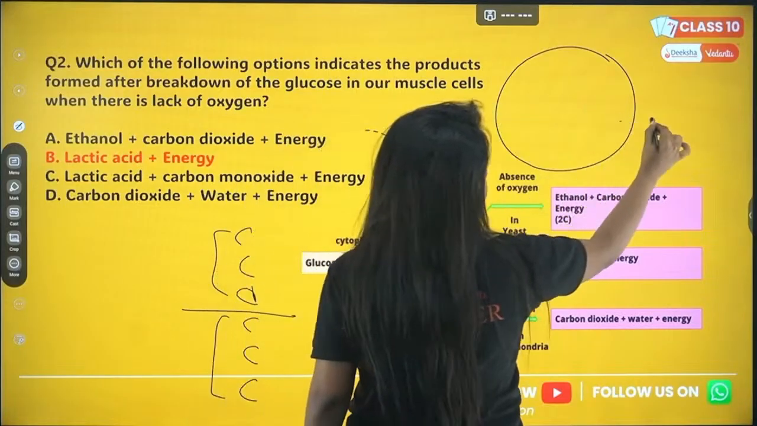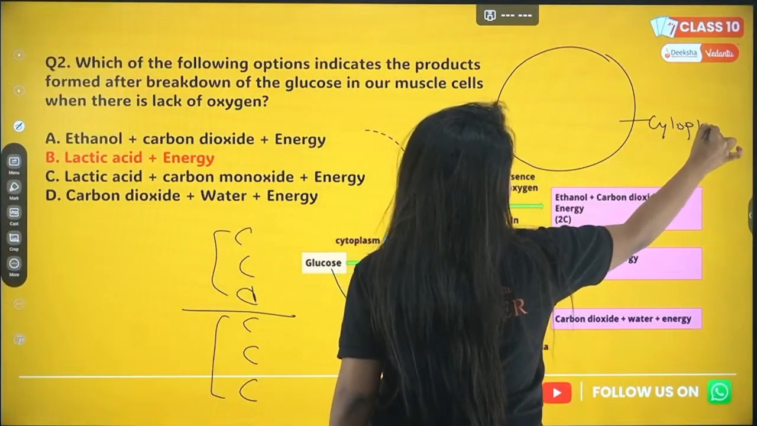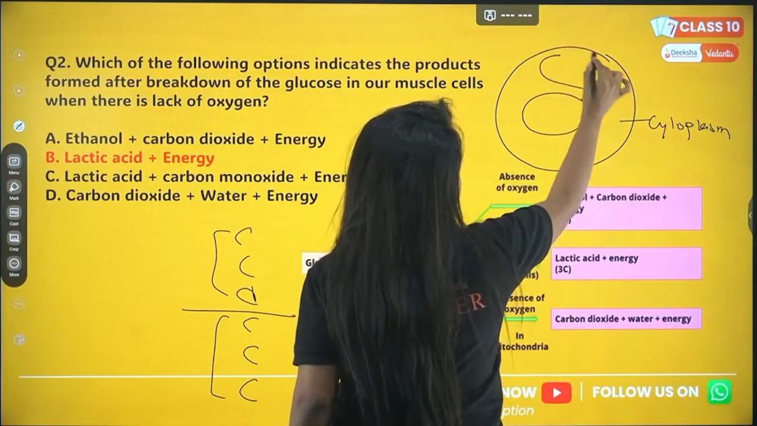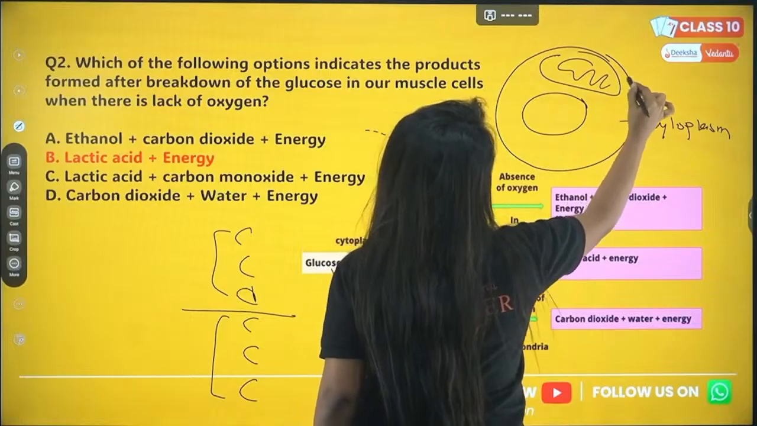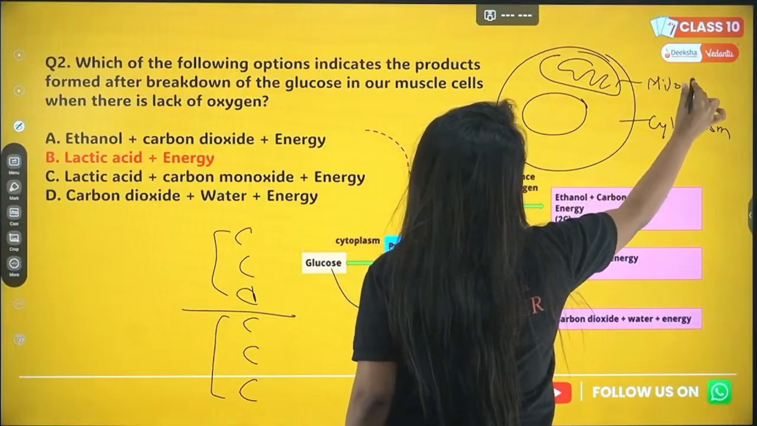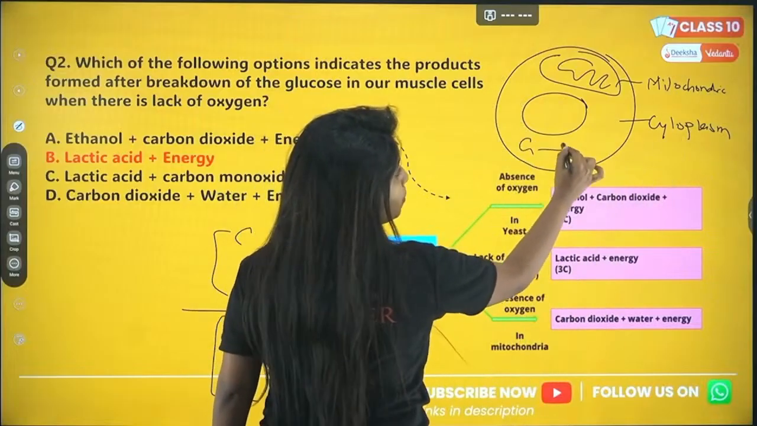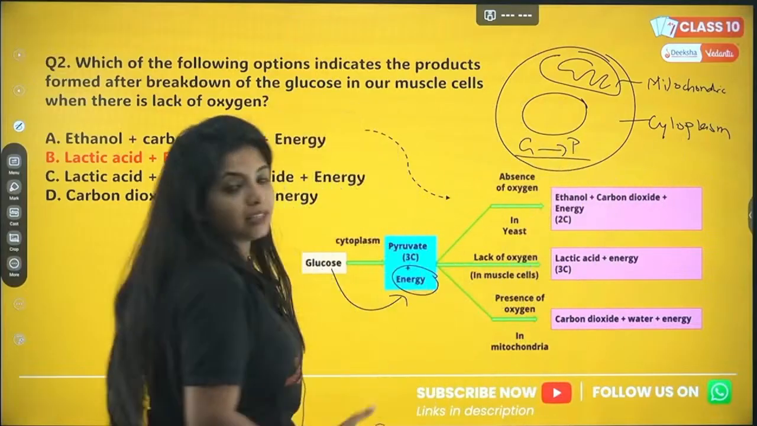Inside the cell, I hope you know this plain area that you see is known as cytoplasm. Inside that you have the nucleus, and over here you have the other organelles as well. Now the important organelle over here is the mitochondria. Usually, glucose to pyruvate conversion happens here in the cytoplasm.